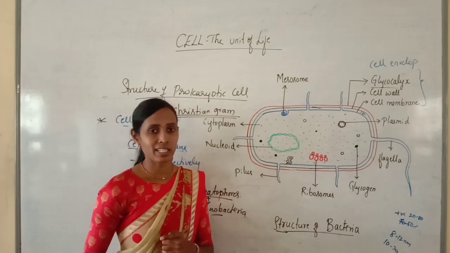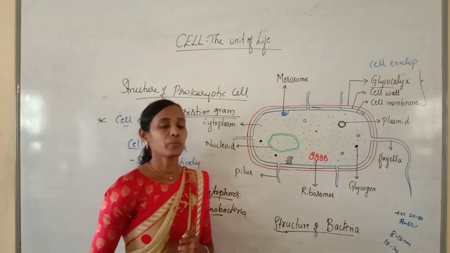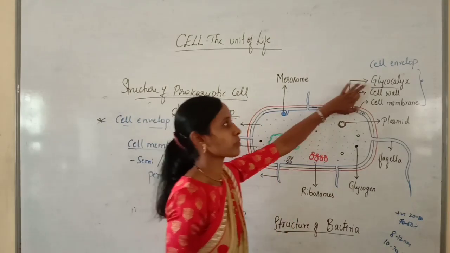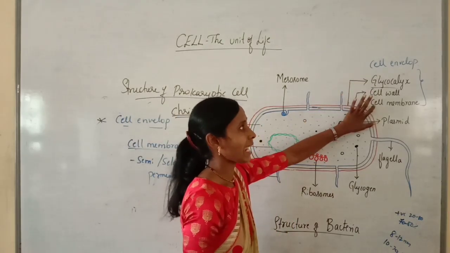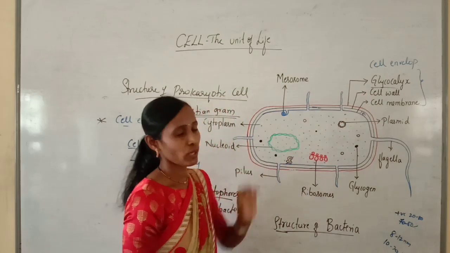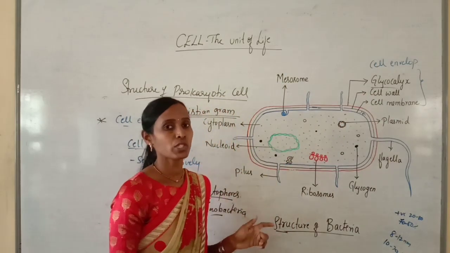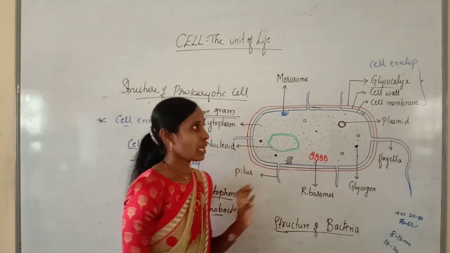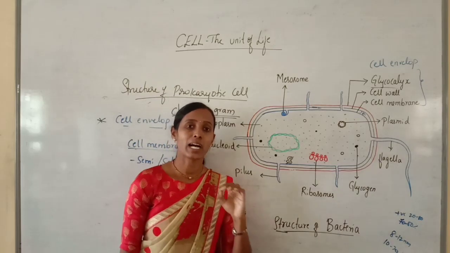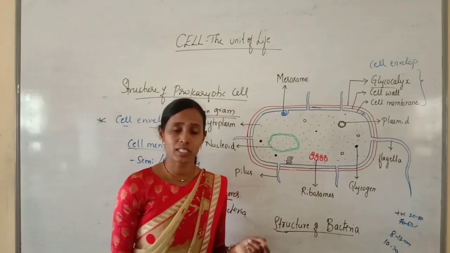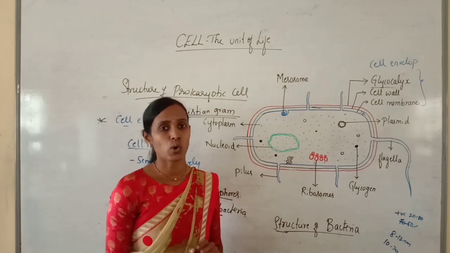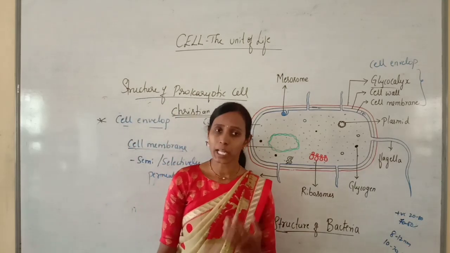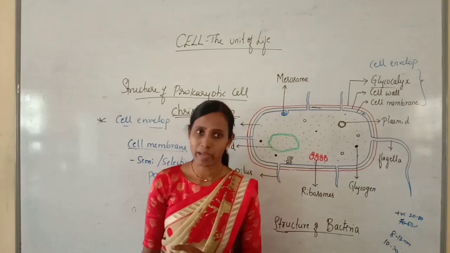So a typical bacterial cell is the prokaryotic cell here, which contains a complex cell envelope. The cell envelope comprises glycocalyx, cell wall and cell membrane. Glycocalyx is the outermost layer of the bacterial cell, and it is mainly made up of polysaccharides. Glycocalyx may be a loose sheath called a slime layer. If it is thick and tough, it is called a capsule. The function of glycocalyx is that it provides a sticky nature to the bacterium.